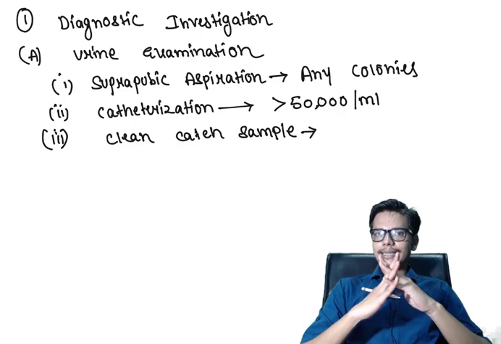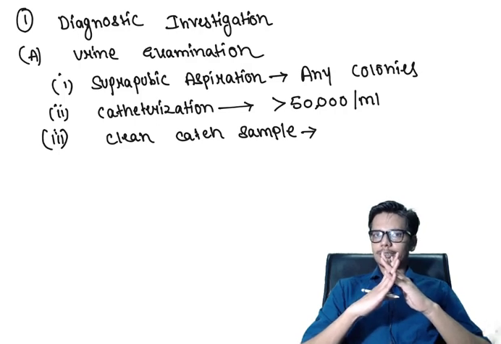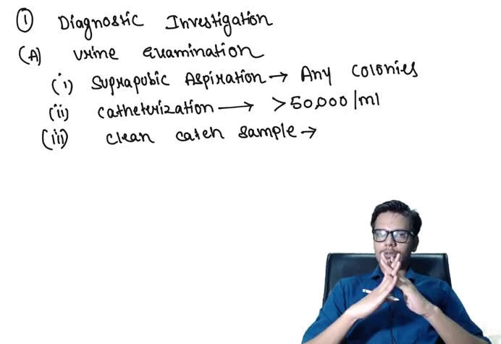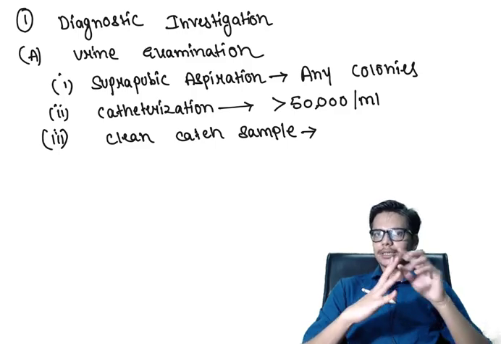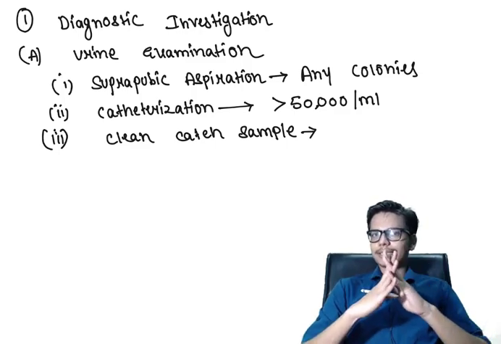It is called clean catch sample as the child directly voids in your sample container, and we do not collect this urine from a catheter.